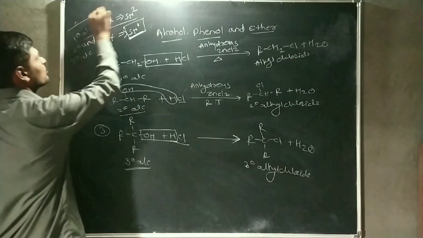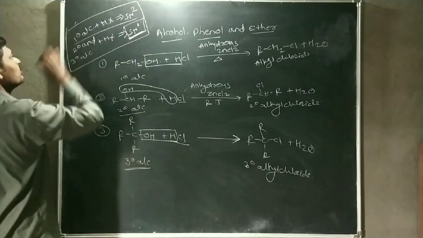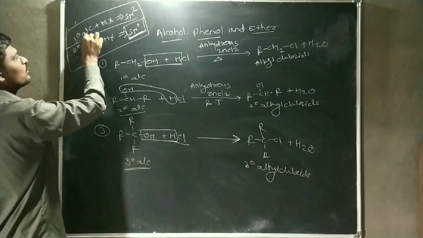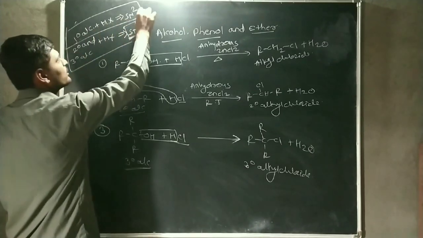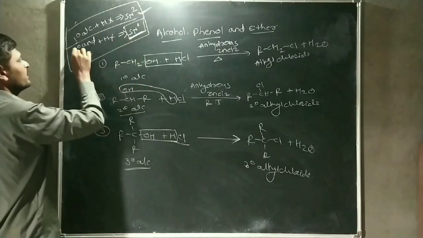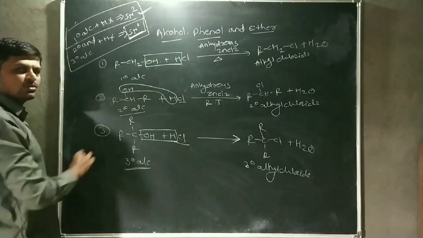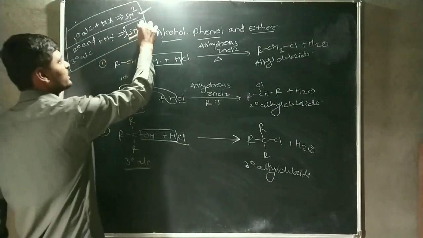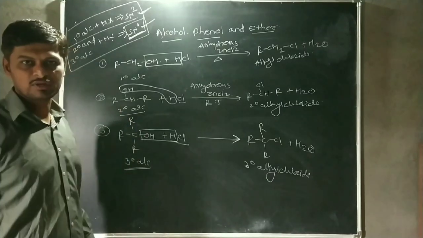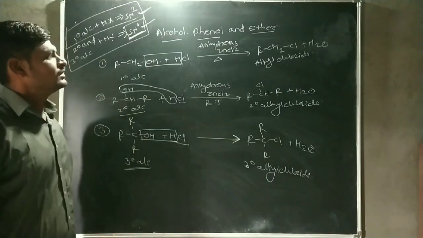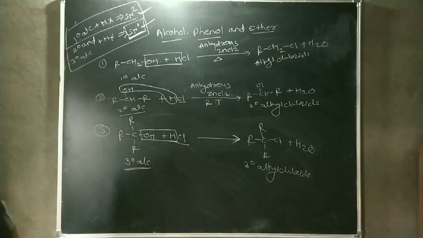And this is the most important point for the JEE NEET exam. When primary alcohol is reacted with hydrogen halide, the reaction mechanism should proceed according to SN2 reaction, and if secondary and tertiary alcohol are reacted with hydrogen halide, the reaction should proceed according to SN1 reaction. Okay, guys, this is the reaction of HCl and alcohol.